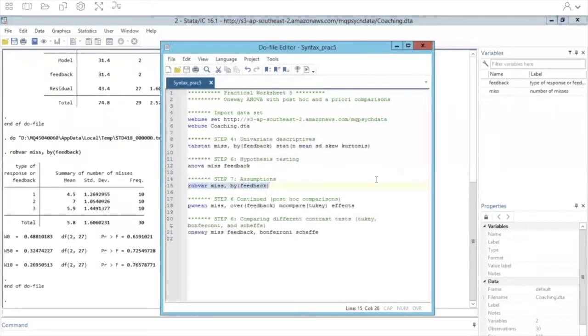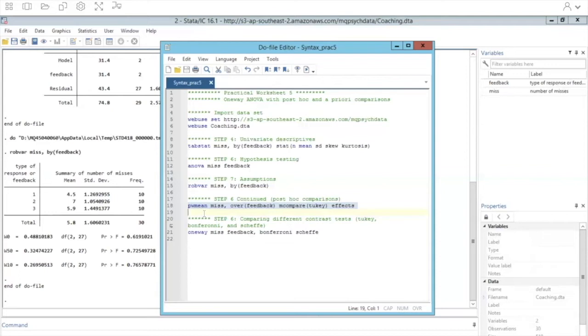So going back into Stata, we're going to demonstrate two different ways to do comparisons or contrasts. The first will be the command pwmean, which simply stands for pairwise mean. It'll be important to remember in the future that this can really only do what are called simple comparisons, so that's simply comparing two different groups. In the future, we'll talk about combining groups and doing more complex contrasts. This is considered a simple contrast, where we're just comparing two means to each other. And this command will also do all possible comparisons.